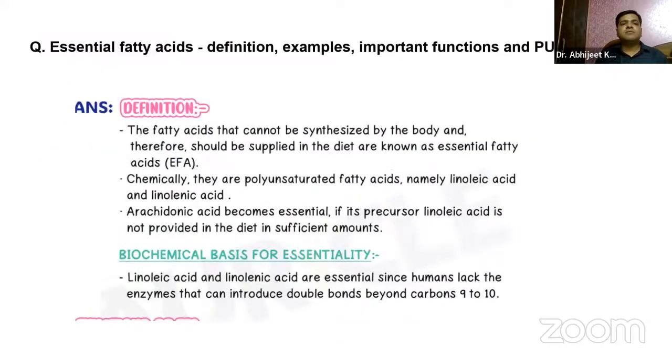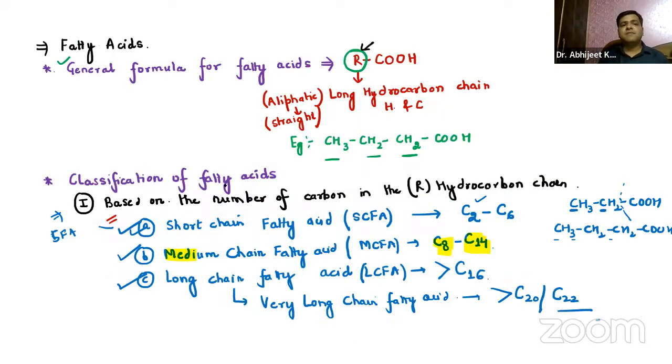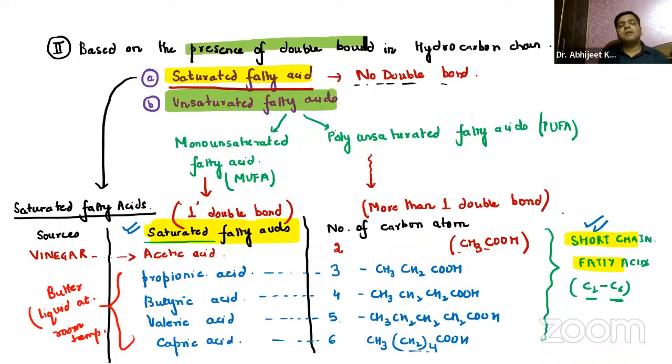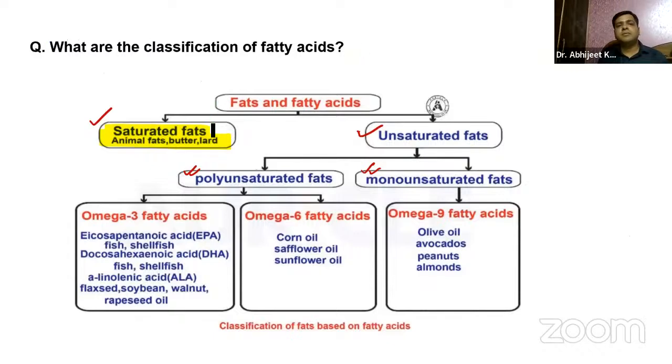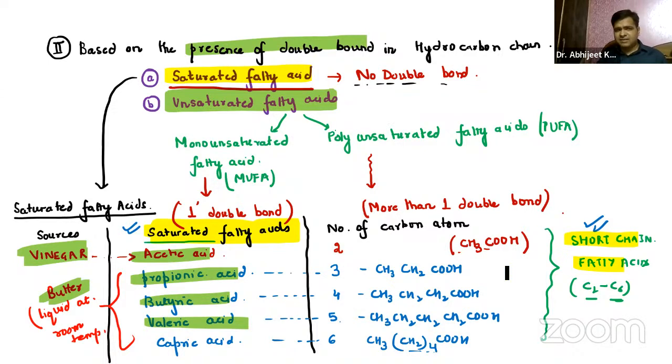So whenever a question comes, guys, what is the classification of fatty acids? First, you're going to tell it can be based on different things. First classification that I have done is based on the number of carbon atoms, or it can also be based on the presence of double bond. So in the flow chart, it is given on the basis of the double bond. We have saturated and unsaturated. Saturated, we have already discussed in detail: acetic acid, propionic, butyric, valeric. These are butter and vinegar, right? The structure also we have done, and they are also the short chain fatty acids.